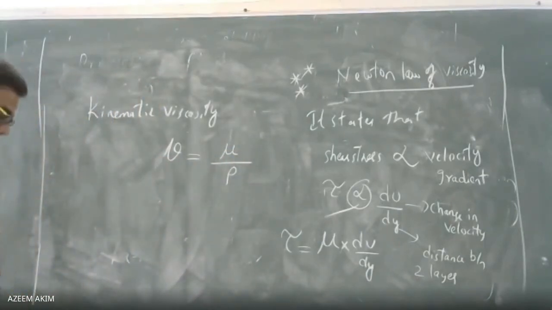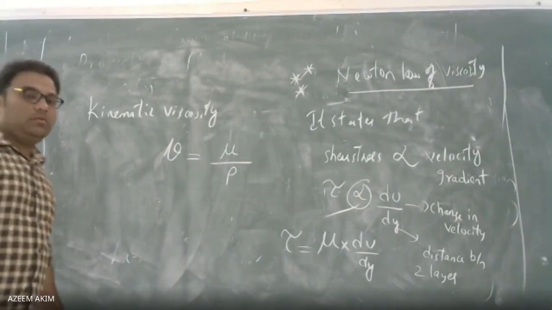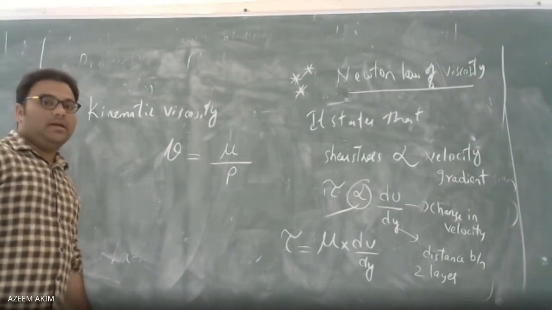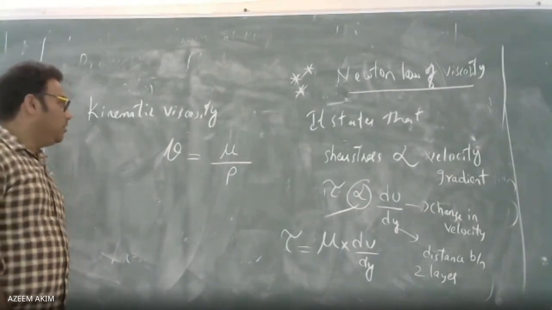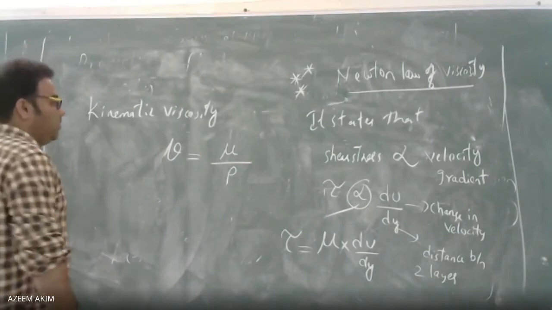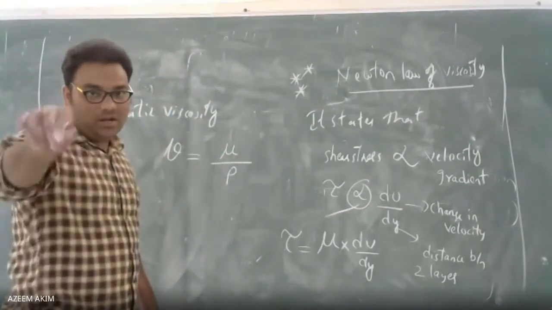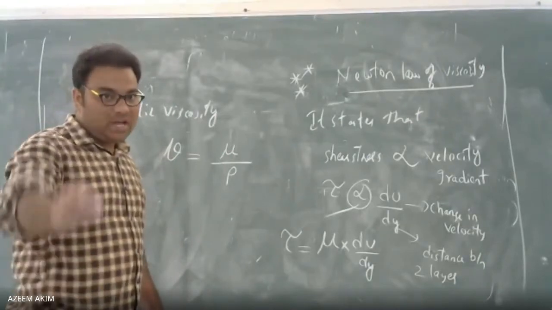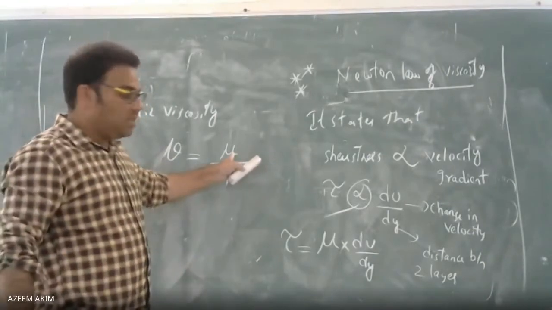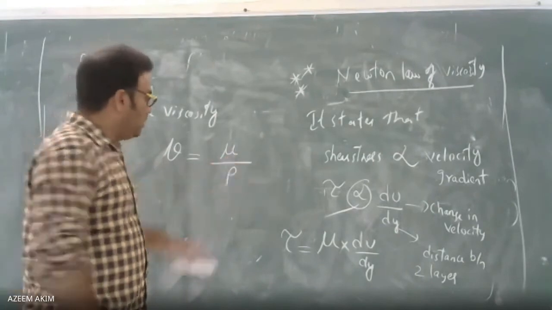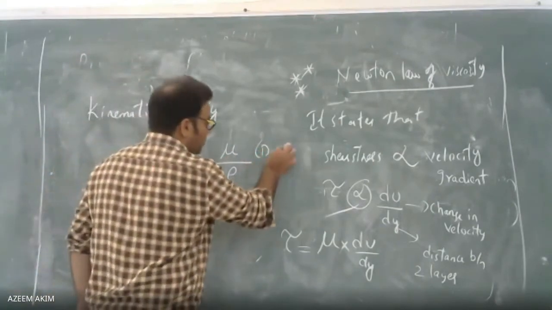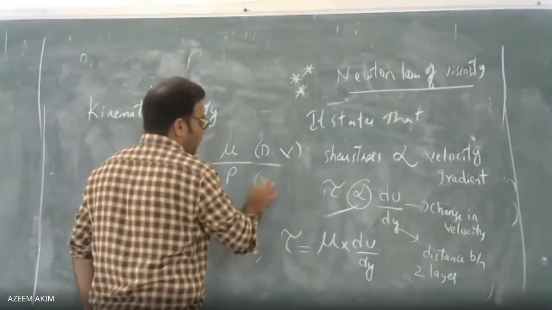So the density of the fluid. Write down that mu equals dynamic viscosity divided by density of the fluid. You have to write this from now onwards, that's why I am indicating the notation. So mu is nothing but dynamic viscosity, and this is nothing but density.